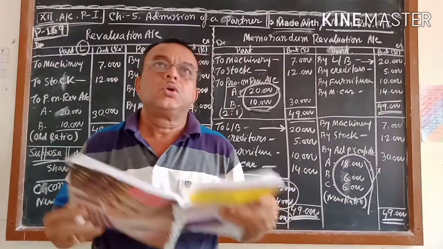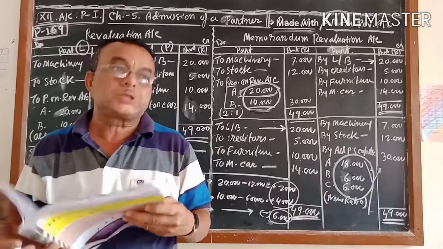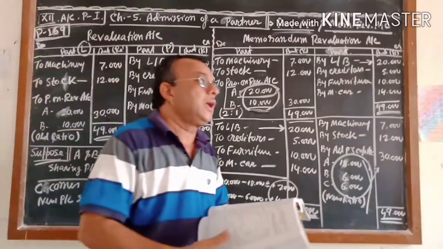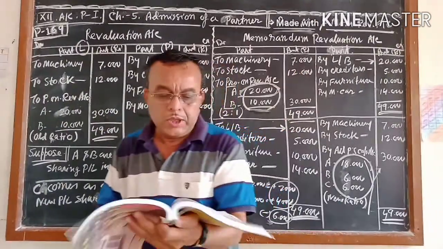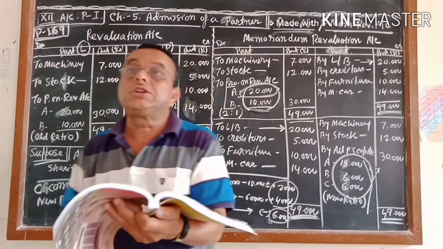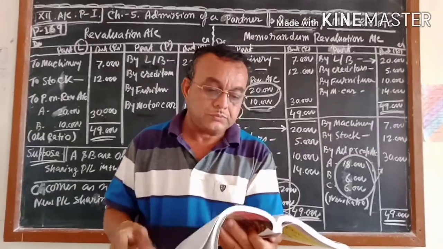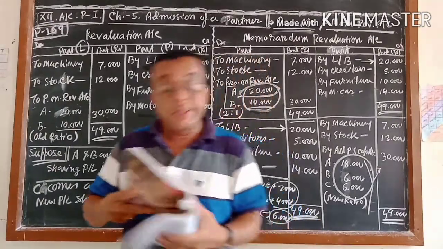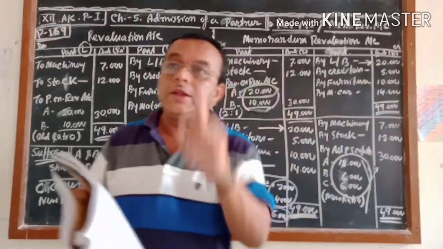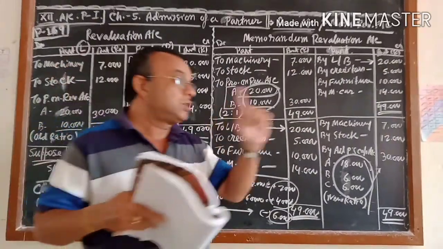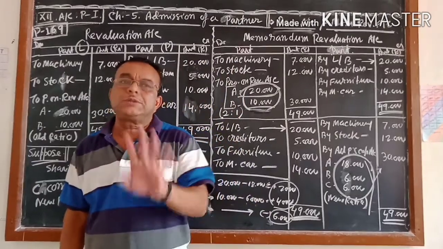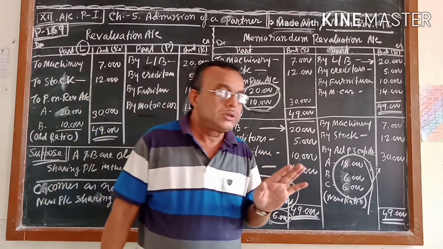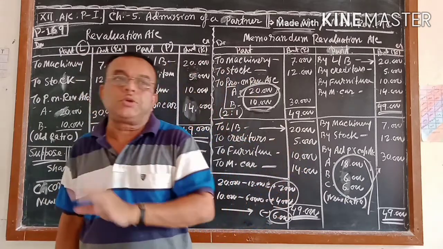In the next video we will come to the next point. But before discussing it, we will complete the 8 mark questions. The next point is the distribution of accumulated profit and loss among the partners. In the next video I will tell you complete 8 mark questions from illustrations as well as from exercises. A few sums from your textbook illustrations I will explain so that you can understand, and after that a few questions from your exercise.